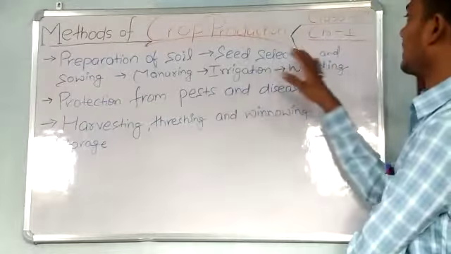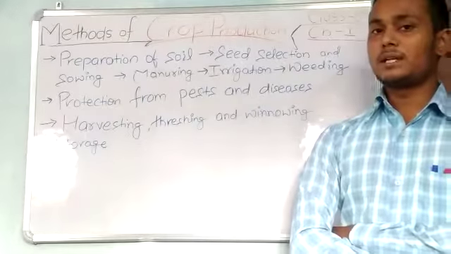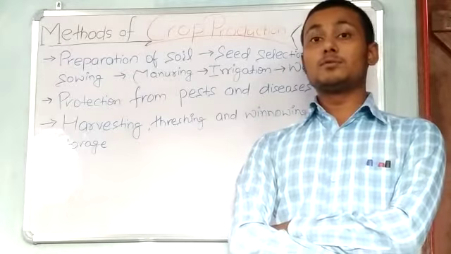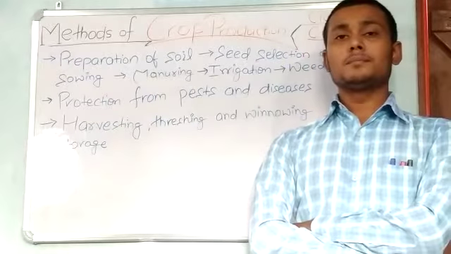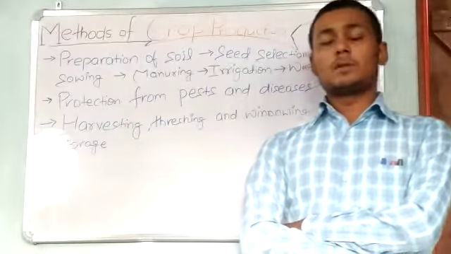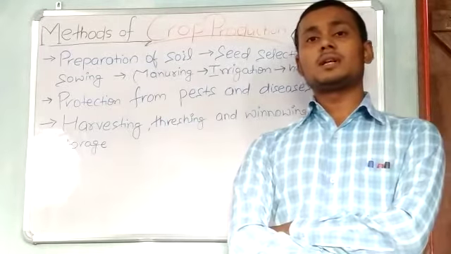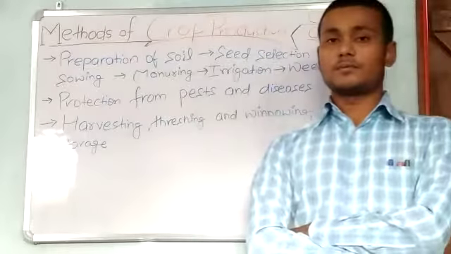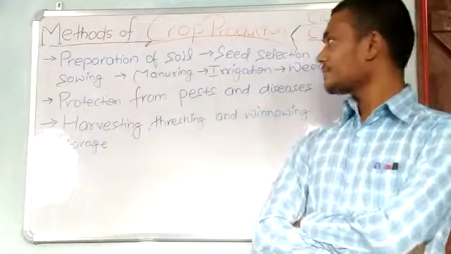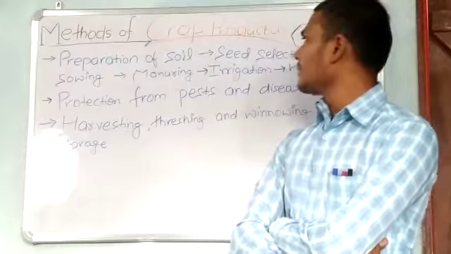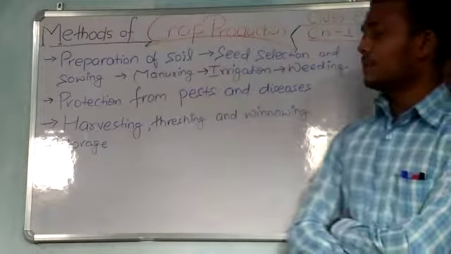Next, seed selection. Seed selection is very important. If you select poor seeds, bad seeds, then your result becomes poor. So to obtain a good result, a good output, we have to put in good input, selecting a good variety of seeds. After selection of seeds, we have to sow them, then after that manuring, irrigation, weeding. These are the next procedures.